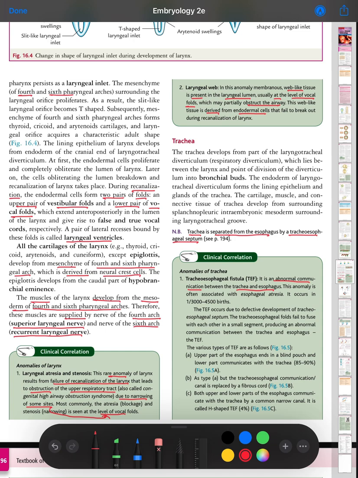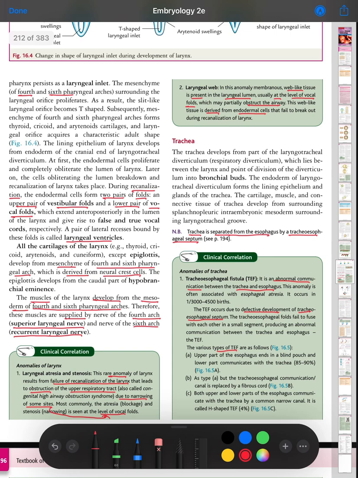The tracheoesophageal fistula occurs due to defective development of the tracheoesophageal septum. The tracheoesophageal folds fail to fuse with each other in a small segment, producing an abnormal communication between the trachea and esophagus. The various types of tracheoesophageal fistula are as follows.